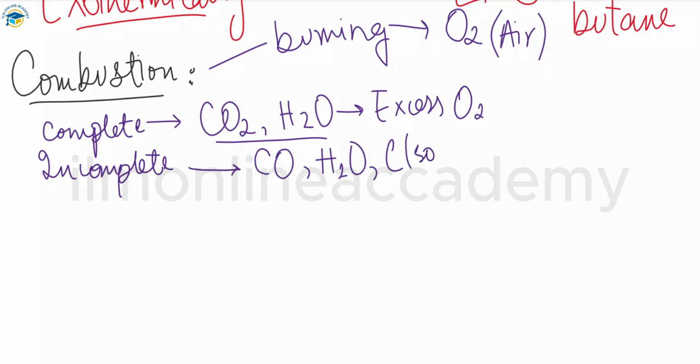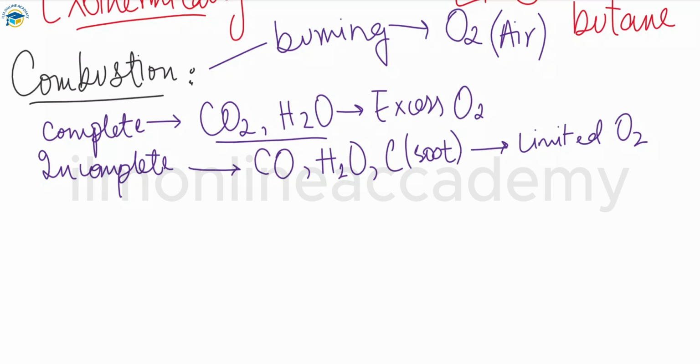These are the black carbon particles that act as an air pollutant in our environment. Whenever limited oxygen is present, incomplete combustion will occur.